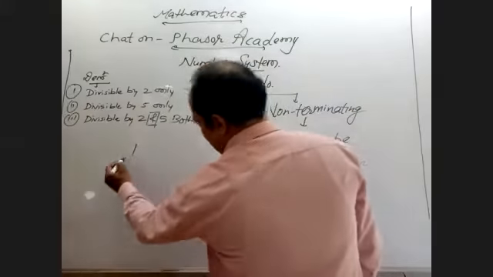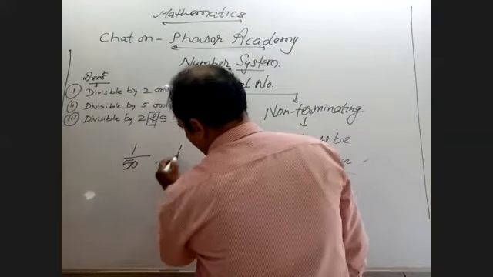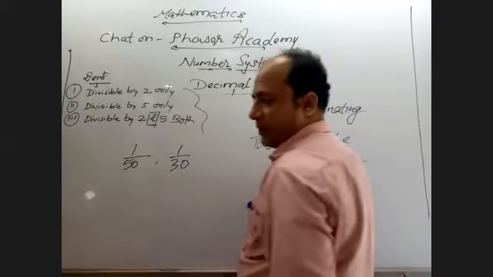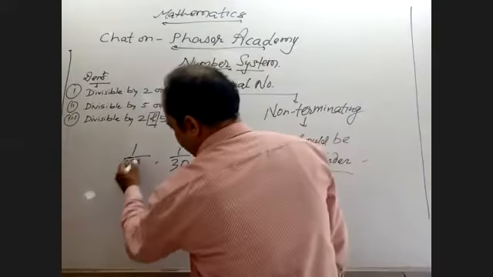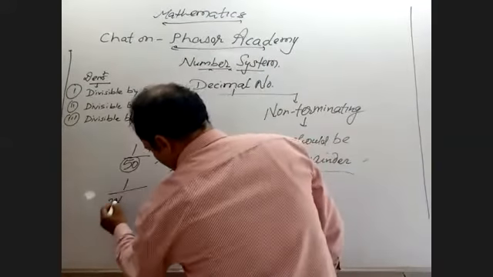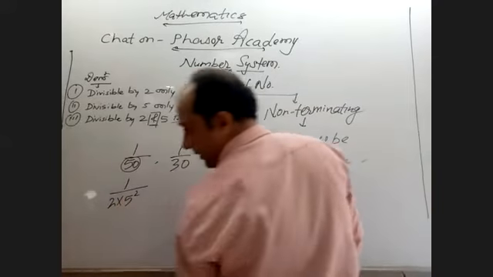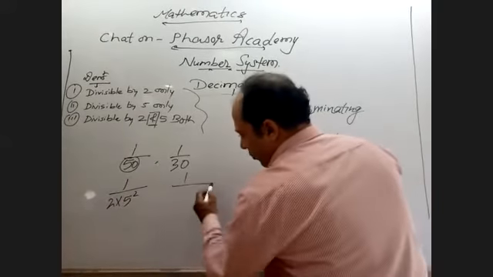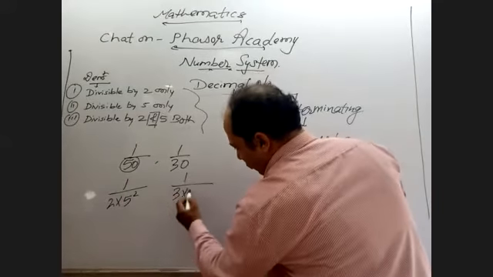Look here, 1 by 50, 1 by 30. So 50 is 2 into 5 square. Here, 1 upon 3 into 2 into 5.